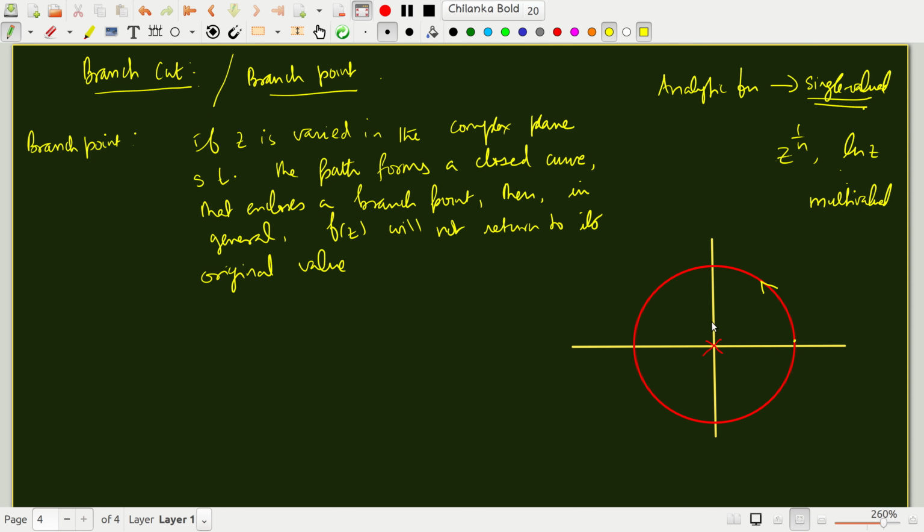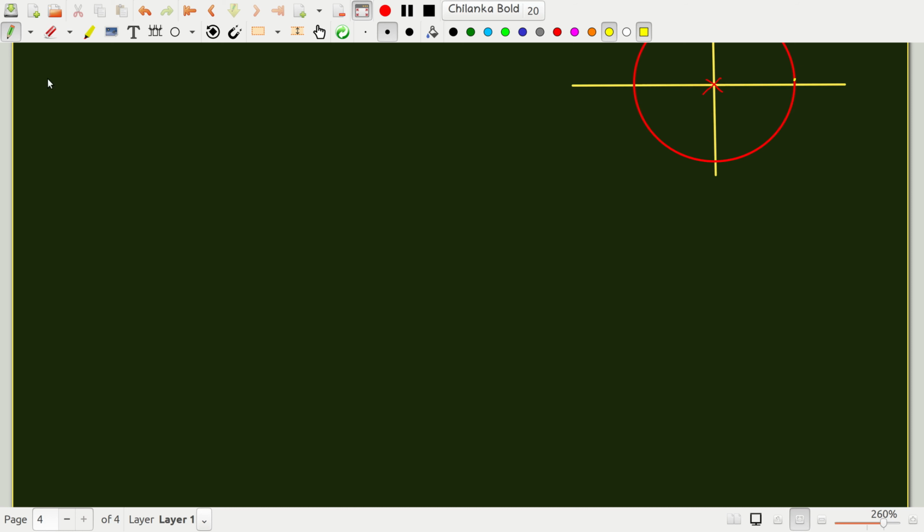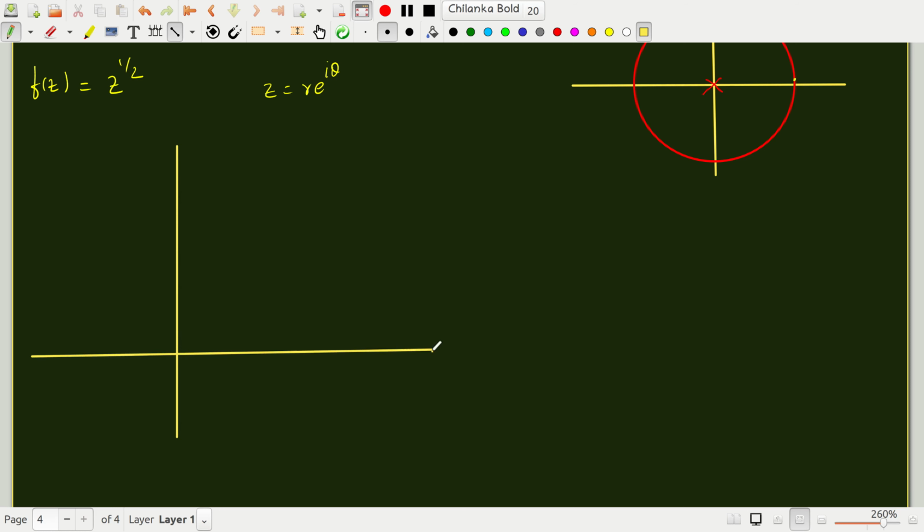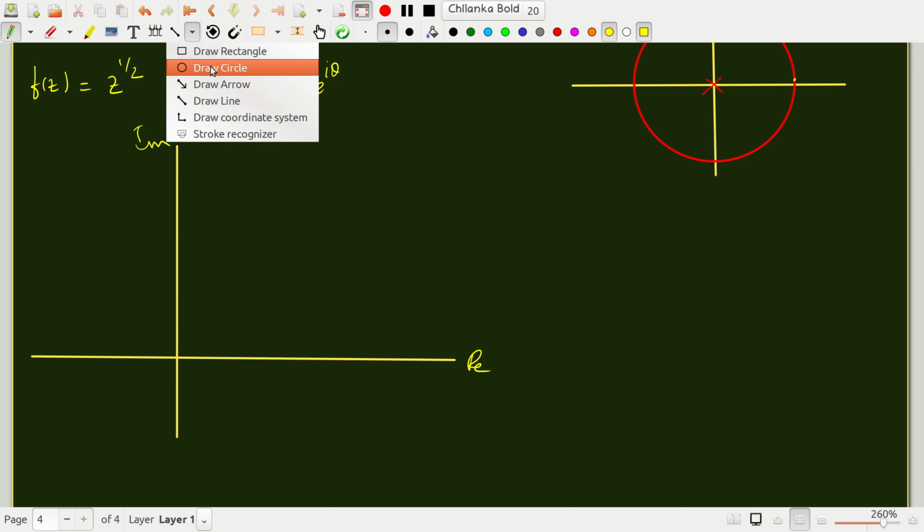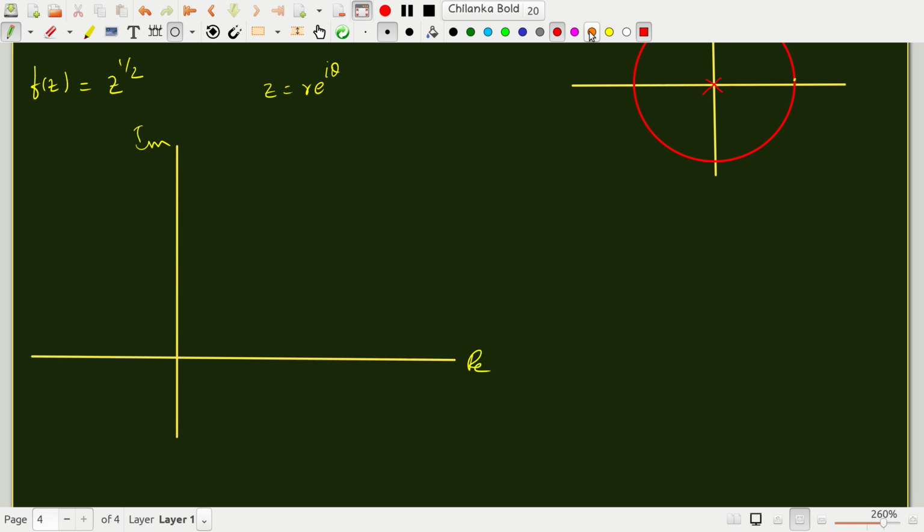Now let's understand this very clearly from the point of view of an example. One of the simplest branch points is the square root of a complex number, where z is r e to the i theta. I'm going to first draw the complex plane again. This is real, this is imaginary. Now I'm going to consider two contours, one about the origin and one elsewhere.